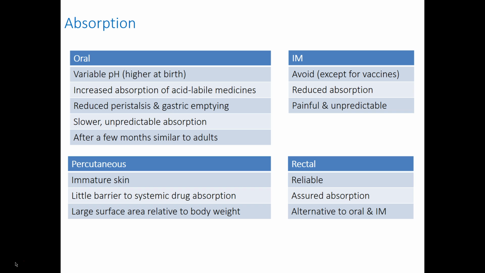Rectal absorption is reliable and it gives assured absorption. It's a good alternative to oral and IM routes, particularly in infants and babies who don't easily take oral medicines.